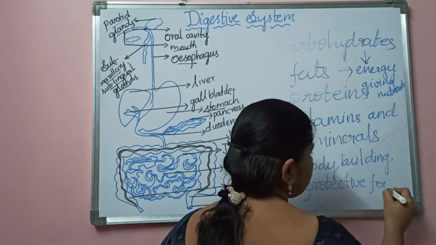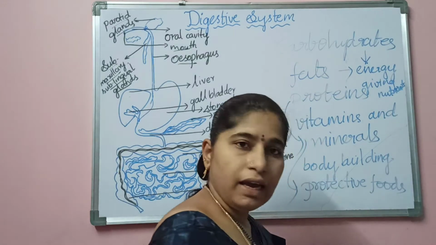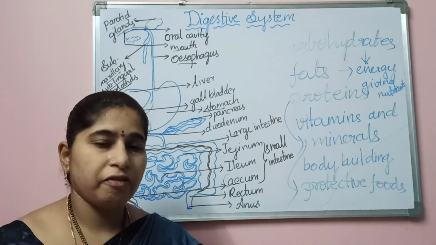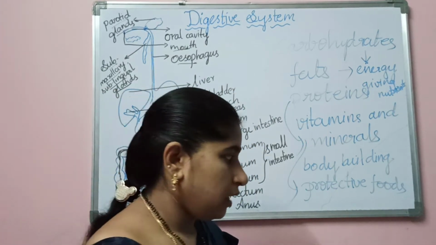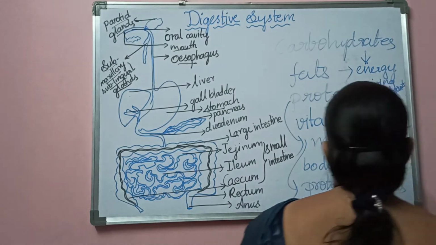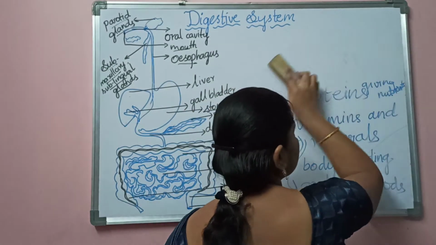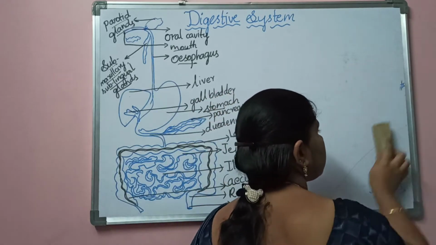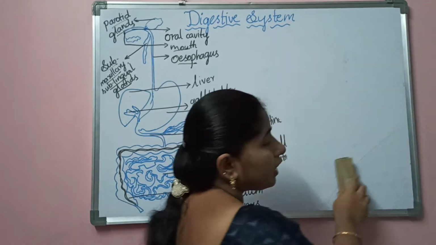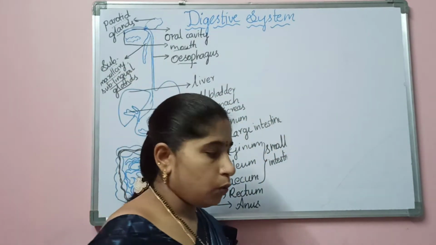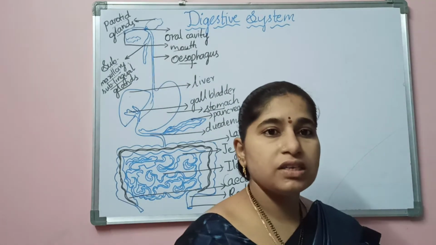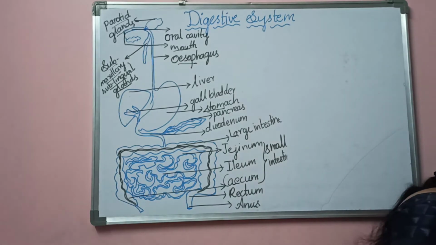So we take all of these through the food that we eat. Now, where will these nutrients be absorbed in our body? Let us see. Before that, we have understood the different types of nutrients: carbohydrates, fats, proteins, vitamins and minerals, which we take into our body through the food we eat. Now, what is the meaning of digestion, or what is the definition of digestion?